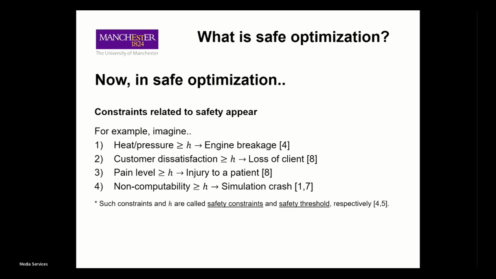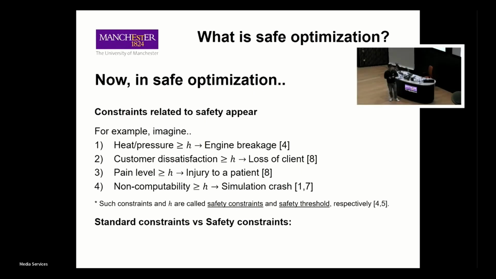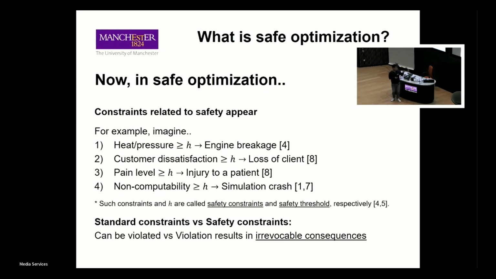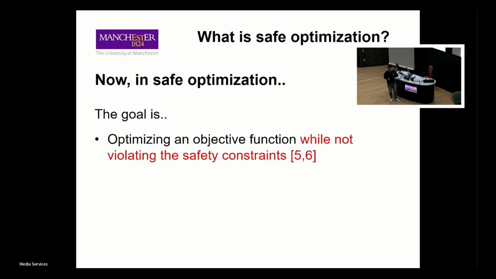Such constraints are called safety constraints, and the h on the right-hand side of the equations is called the safety threshold. So what is the main difference between standard constraints and safety constraints? Usually, standard constraints can be violated. You can just find that, oh, it is not feasible, for example. However, if you violate safety constraints, it results in irrevocable consequences like engine breakage or customer loss. So in safe optimization, the goal is optimizing an objective function while not violating the safety constraints.